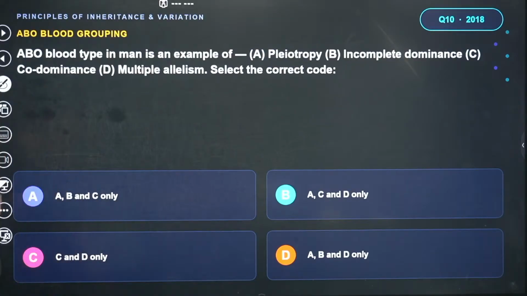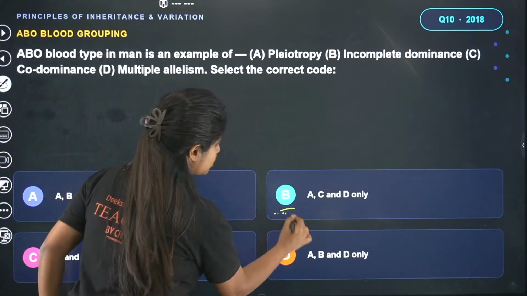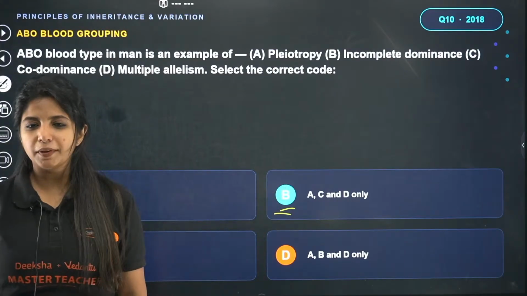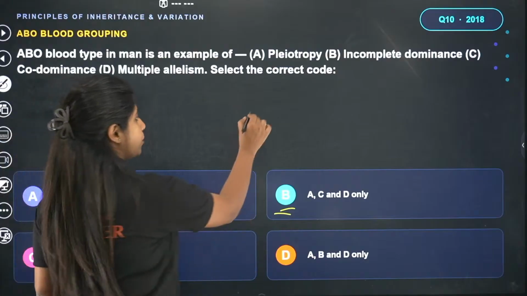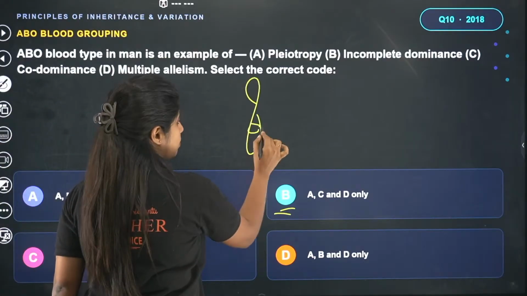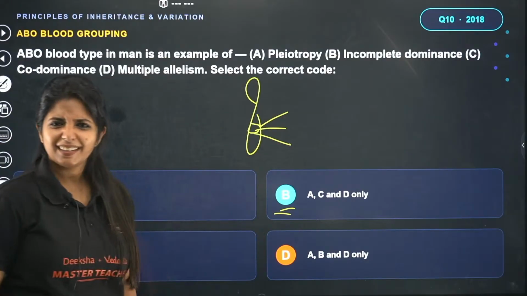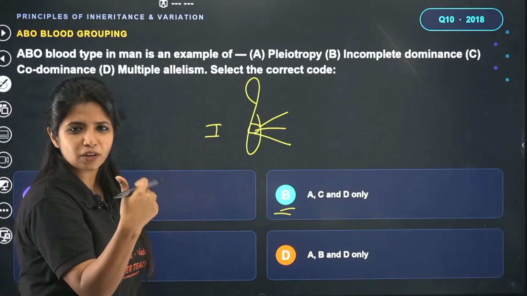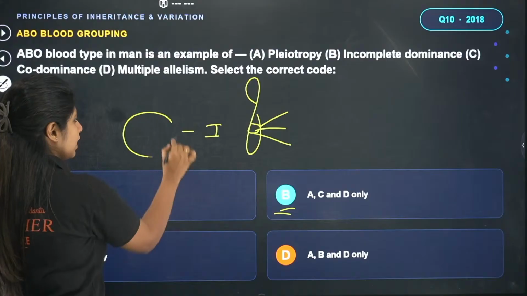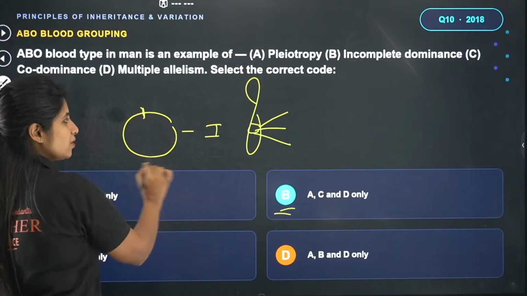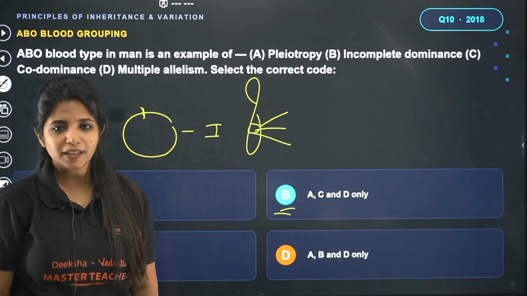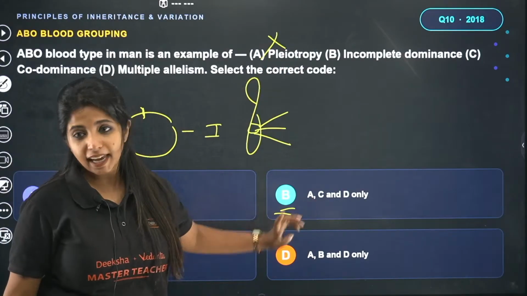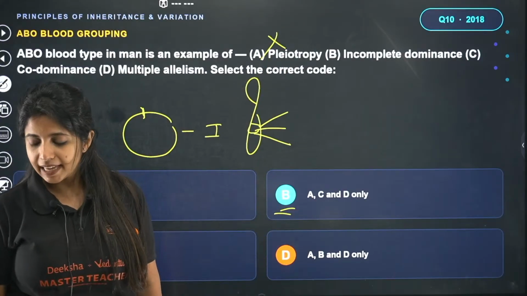Hitesh says the answer is going to be B. What is B? Let's check it out. ABO blood group is an example of pleiotropy. What do you mean by pleiotropy? Pleiotropy means one gene has multiple effects. Here, the gene for ABO blood group is the I gene. It has only one effect: it decides which type of sugar polymer is going to be on the surface of the red blood cell. It does not have multiple effects. So A cannot be the one, and since A is in option B, I'll not say it is B. Anything else that you can guess?